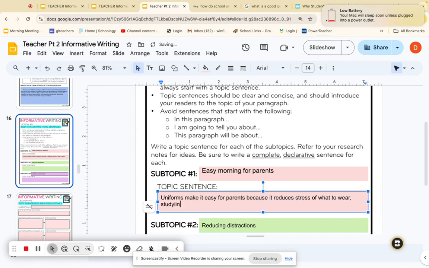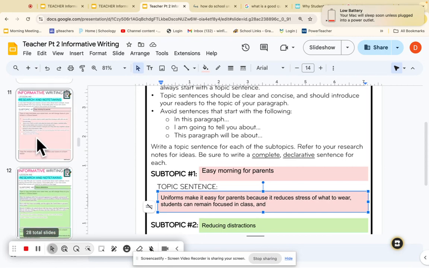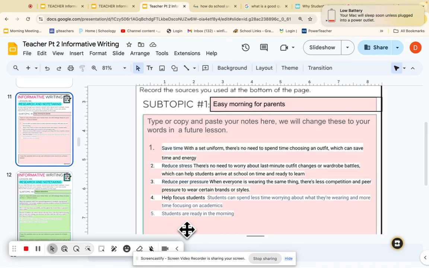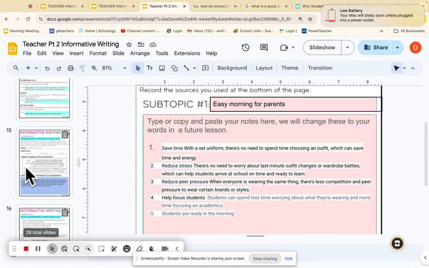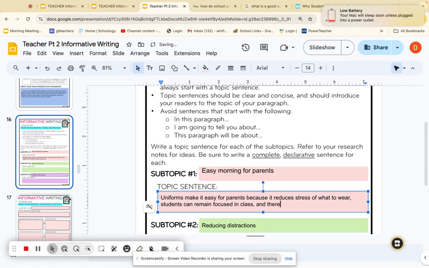Students can remain focused in class, and notice how I'm just getting this information from what was my research. How about students are ready quicker in the morning, or there's more time to sleep? How about that? We talked about that one. And there is more time to sleep.